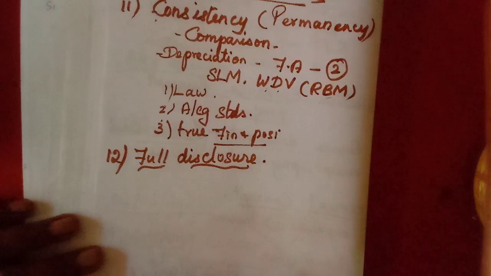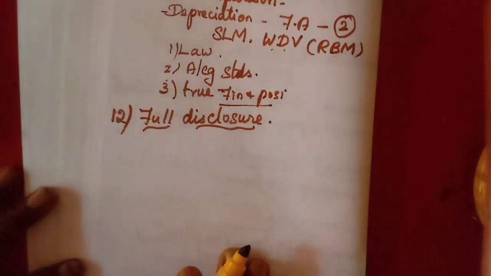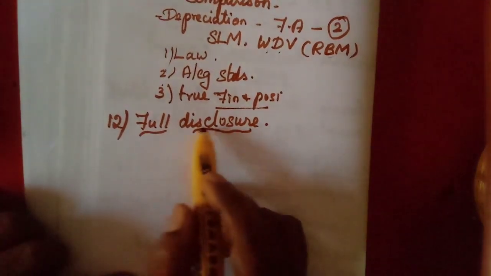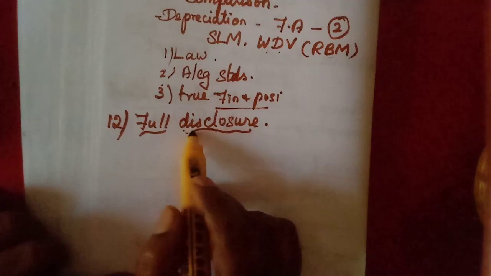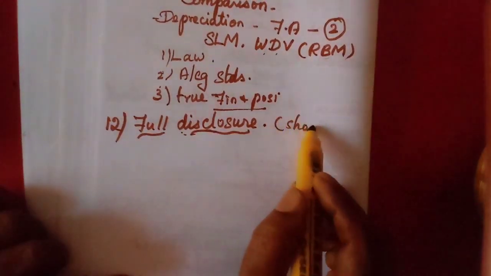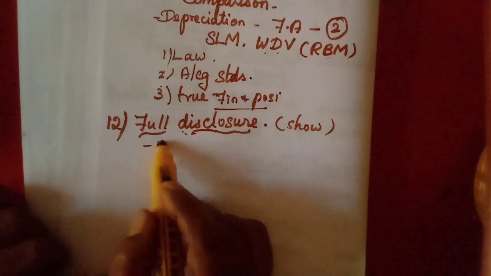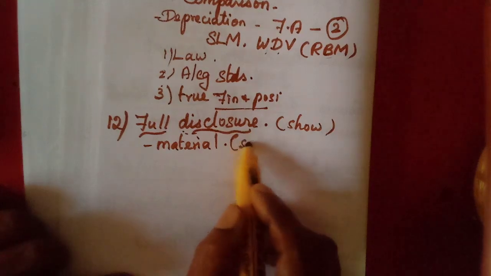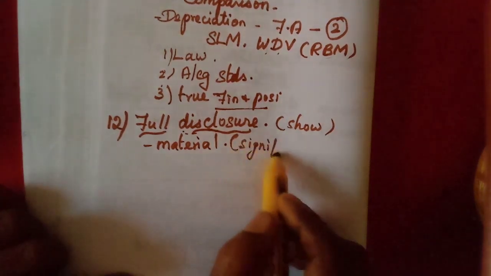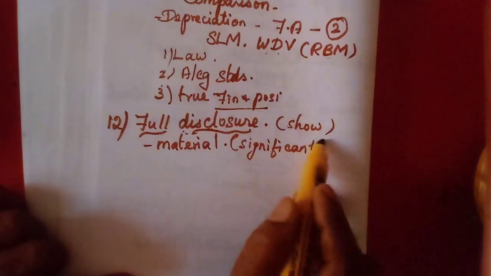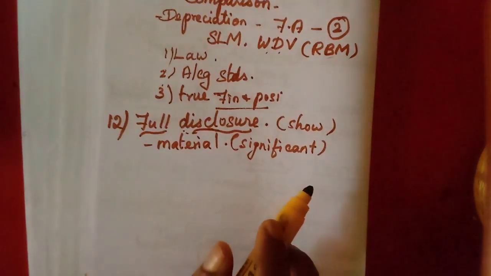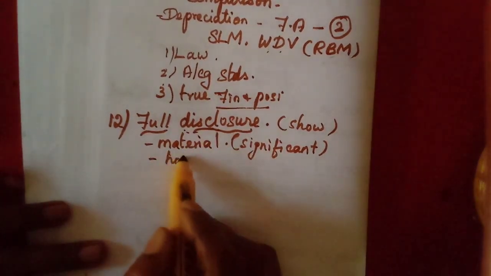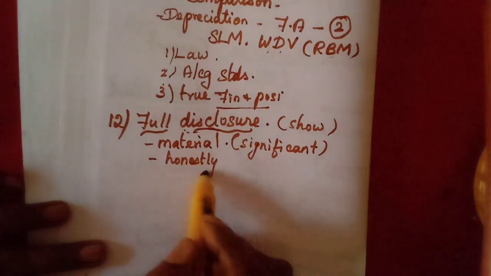Full disclosure. Disclose means, from this word you should understand, open, show. Disclose means open, isn't it? That means we have to show all the details. What should be shown here? The material information. That means all the significant, important information must be shown in the books of accounts, in the accounting statement. That means all the accounts must be prepared honestly. They may not hide any information.